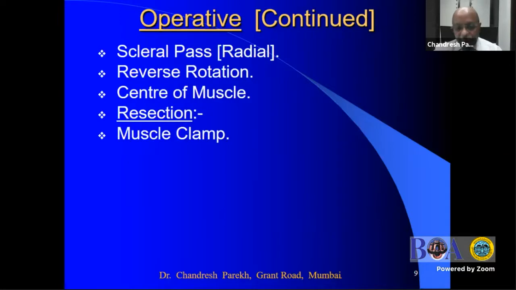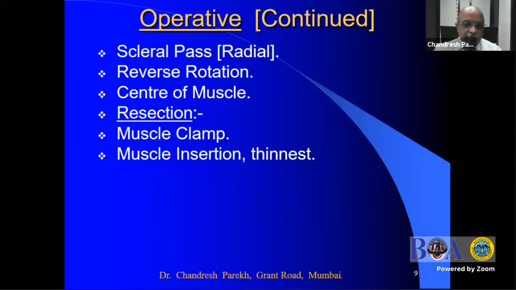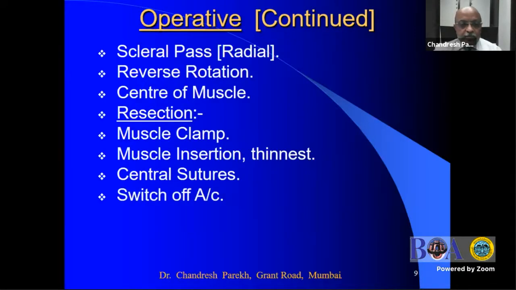In resection, I prefer a muscle clamp, because you have to pull the muscle toward the limbus, which is much easier with the muscle clamp. Remember, please, the muscle insertion is the thinnest portion of the sclera. So again, you have to leave the muscle stump so that you can pass just superficial to the sclera, through the superficial fibers of the sclera. And again, please take central sutures. Otherwise, the lagging will cause undercorrection.